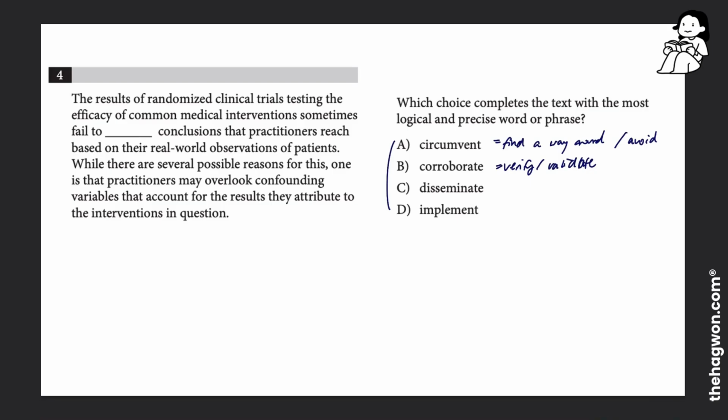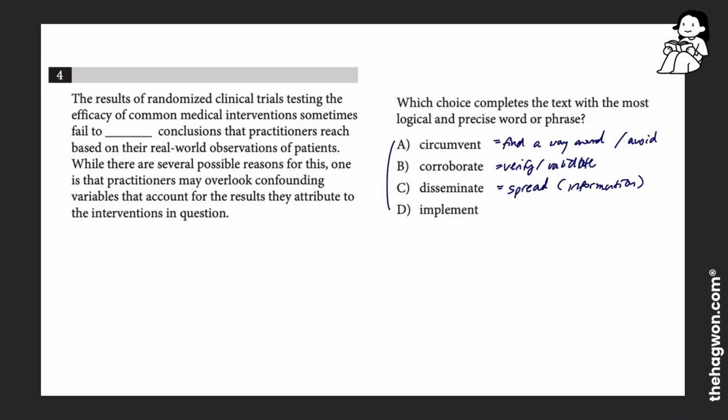of data or evidence. C is disseminate, and disseminate means to spread, but we usually use it specifically in the context of spreading or disseminating information. So you disseminate information, you let a lot of people know, you spread that information around.